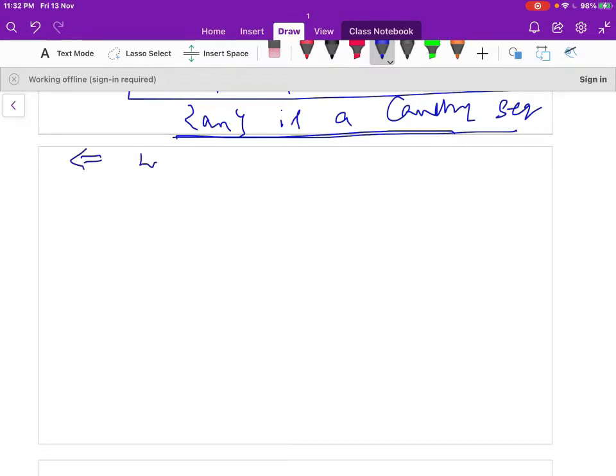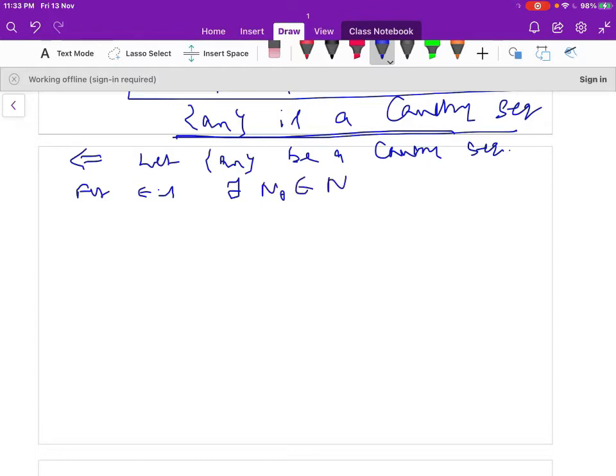So second part: let a_n be a Cauchy sequence. Let us choose epsilon equal to 1.